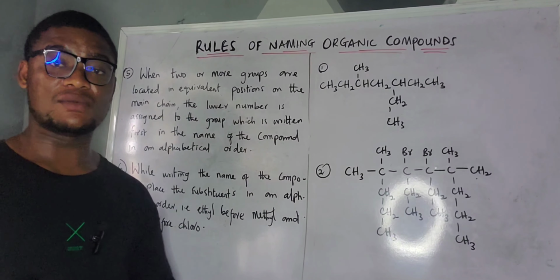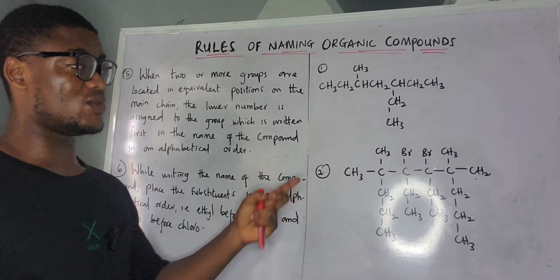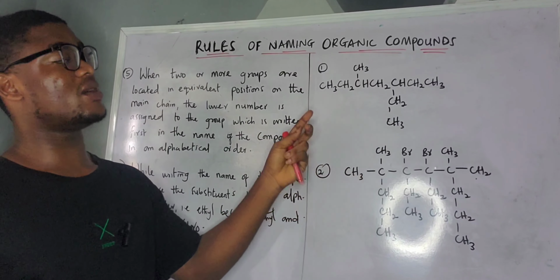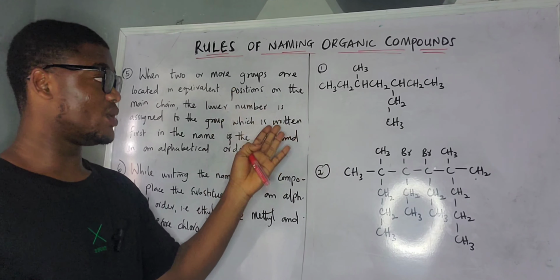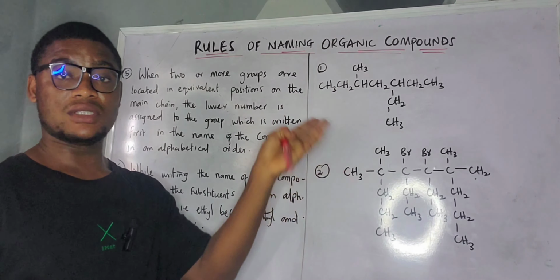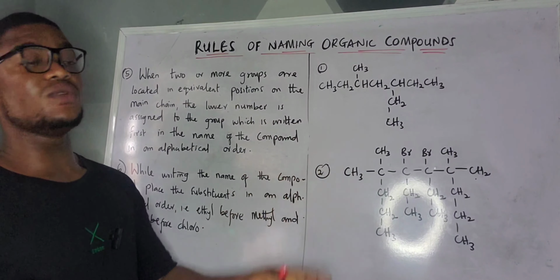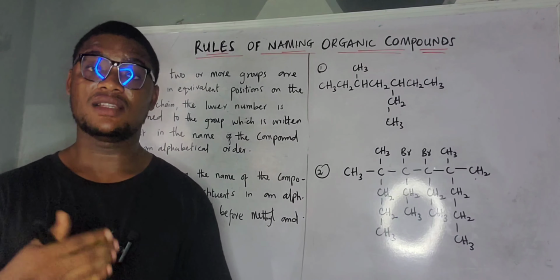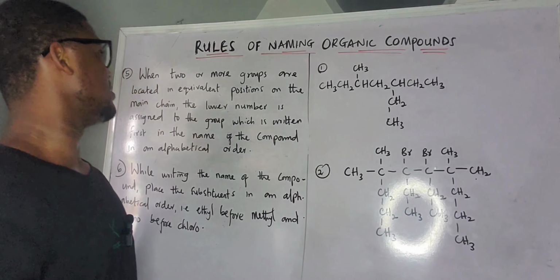So now let us continue from rule 5. The first rule is what? Find the longest continuous chain. The second one is the number. The third one is to make sure your substituent is attached nearest to the end of the longest chain. The fourth one has to do with using di, tri, tetra, and penta. Now this is the fifth rule.